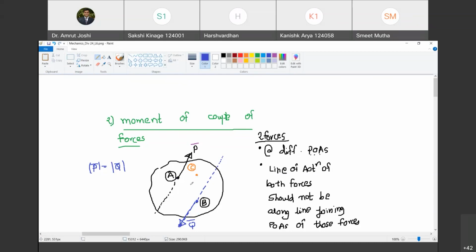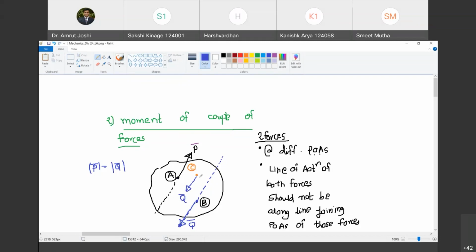So that we have already seen. It is a force couple system. Do you agree with me? Yes, sir. So this Q bar as it is. If I were to replace this Q bar at B by something at C, I have to apply Q bar as it is at point C. Do you agree with me? Yes, sir. And I have to apply a moment. Now, how do I calculate that moment's direction? How do I know its direction?